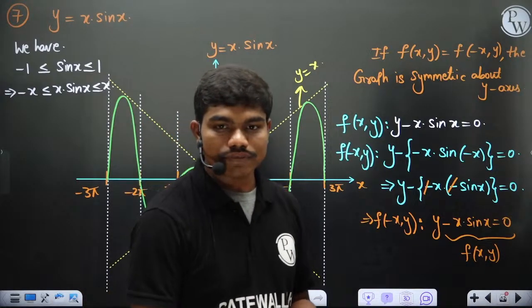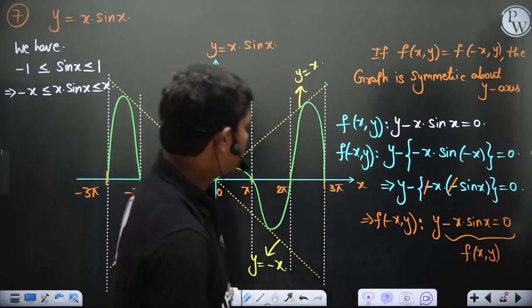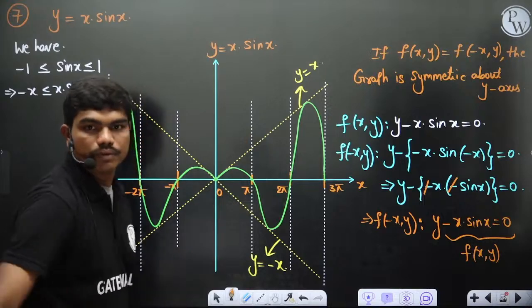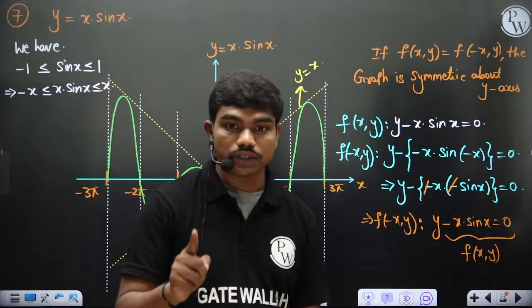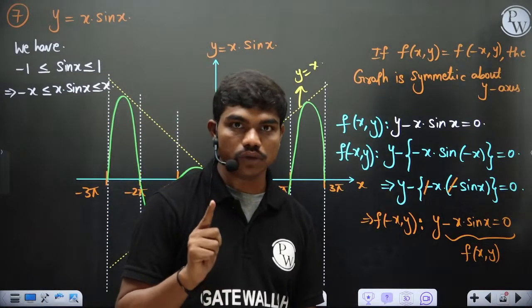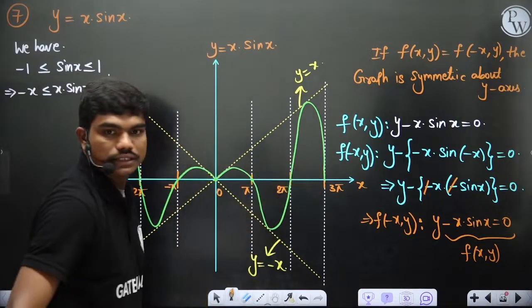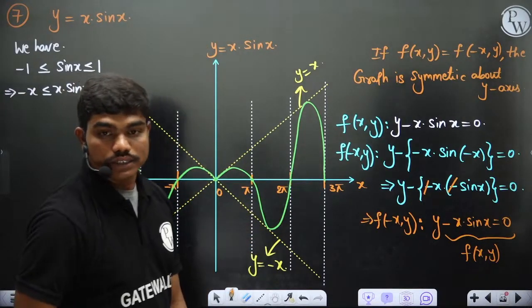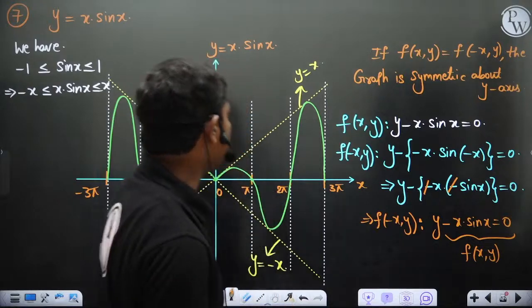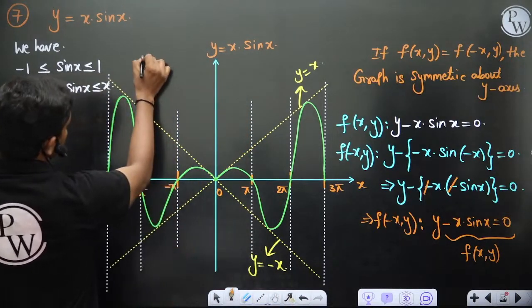Okay, so then for y equal to mod x into sin x, these will actually come on the top. Okay, mod x into sin x. So you are talking about mod x into sin x. So the graph will come only for the positive values of x then in that case. Sorry, y equal to mod x into sin x. Okay, so if you take mod x into sin x,